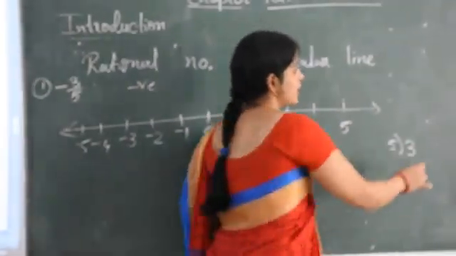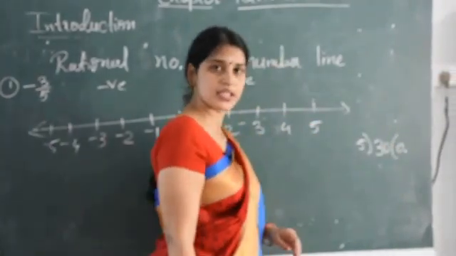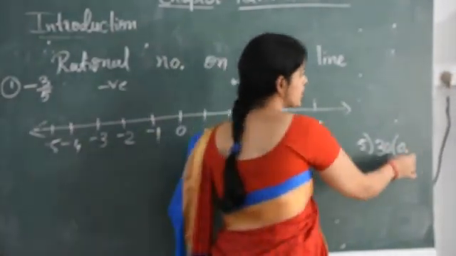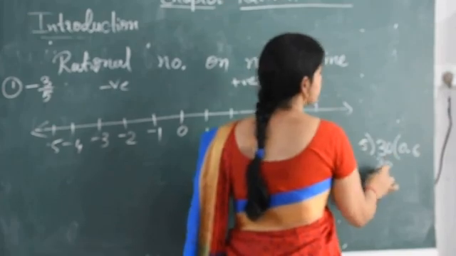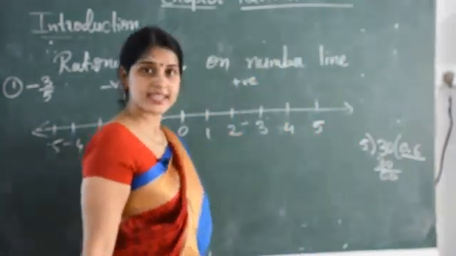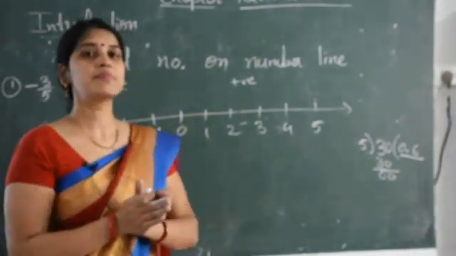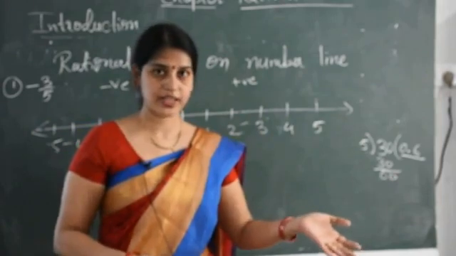So we take here decimal, so here comes 0. Now in 5 table 30 comes 6 times. That means 0.6. So 0.6, where does it come? It comes between 0 and 1.